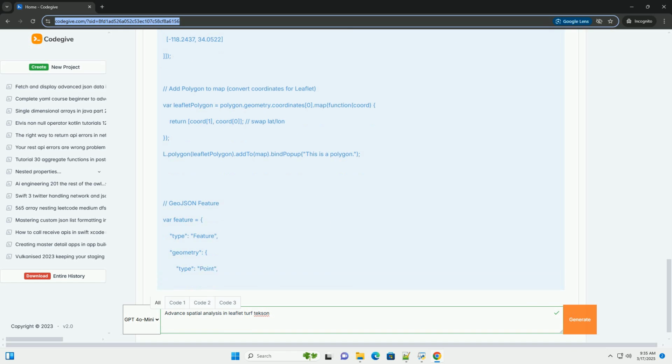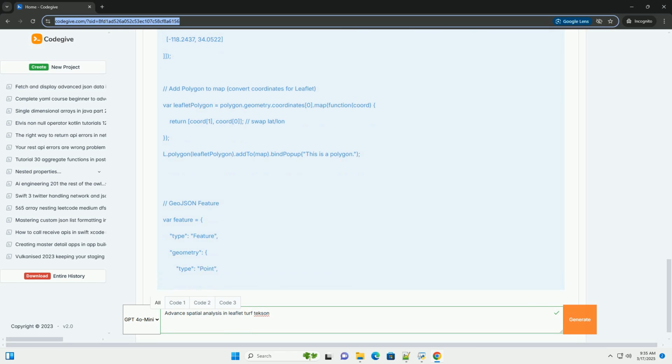Explanation: the main script creates a worker object. It sends a message to the worker with the data and the type of operation to perform. The worker performs the turf.js calculation and sends the result back to the main thread. The main thread then processes the result and updates the map. Note: you'll need to serve these files from a web server, for example using Python's http.server, for web workers to function correctly.